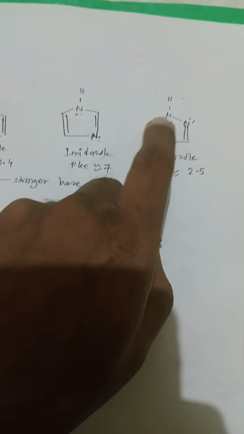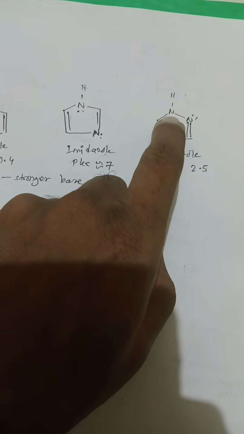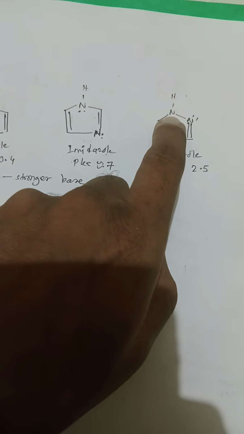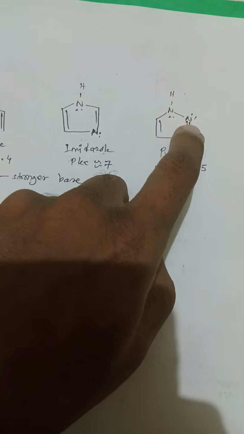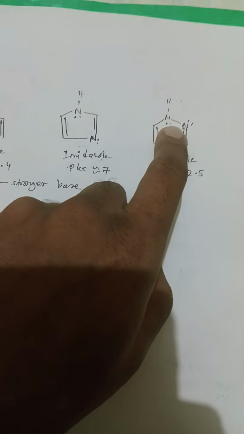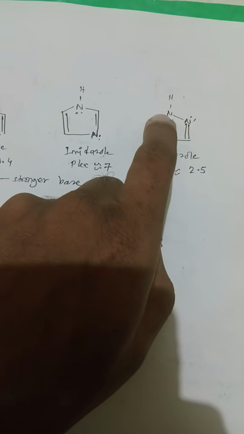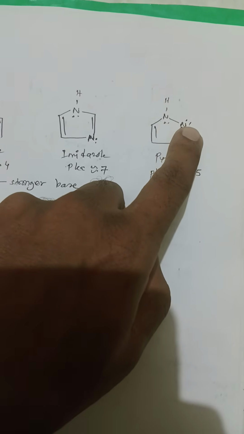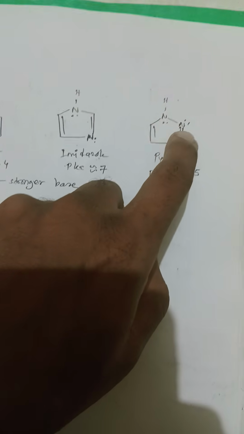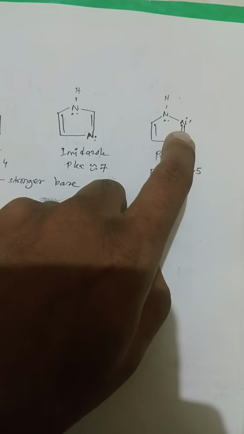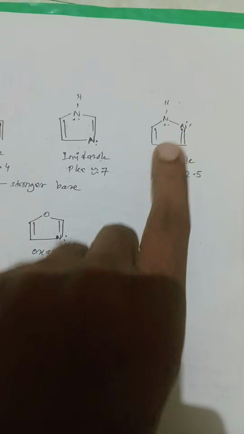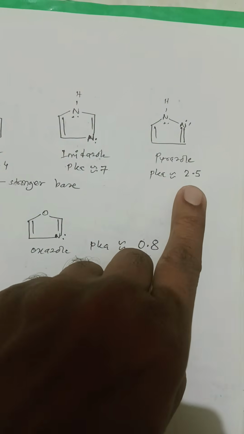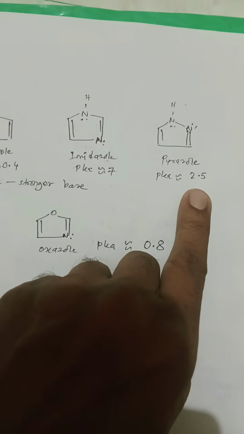So we know that when resonance happens, this nitrogen acquires a positive charge. So these two positively charged nitrogens are very close to each other, comparatively unstable. Besides, they have an inductive effect also, and that's the reason the availability of this state is less. The availability of the lone pair of electrons is less, and therefore Pyrazole is comparatively less basic.